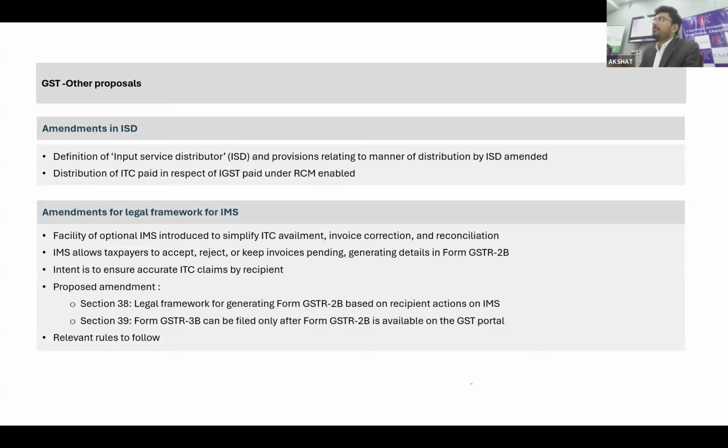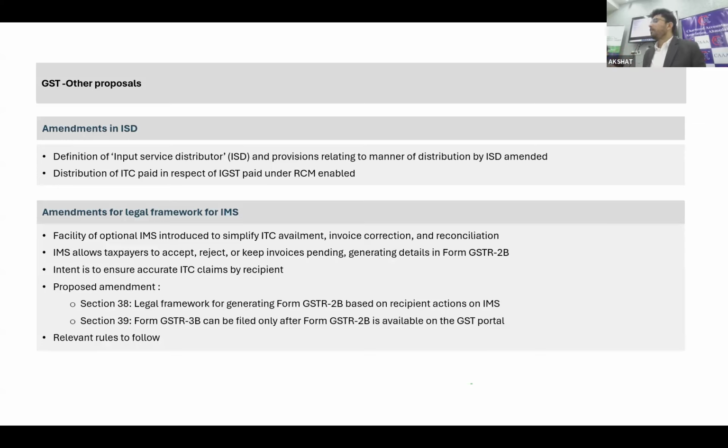Talking about the IMS, when the IMS has been introduced and the government is saying that you need to have action on each of the invoices, then the first question in our professional mind will arise: what is the legal framework of this and how will the IMS be derived? Is there any particular provision? So they have carved that out, and wherever there is an auto-generated GSTR, they have replaced the word with statement. This is nothing but the IMS only. And in a way, they are trying to get the legal framework of IMS in the law. So one would not say that it is illegal.